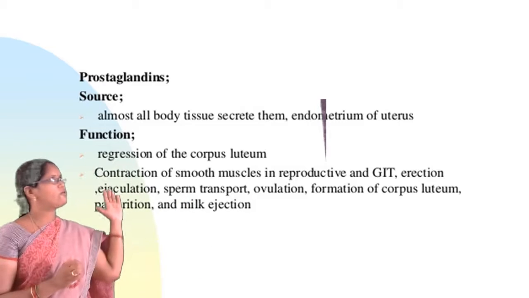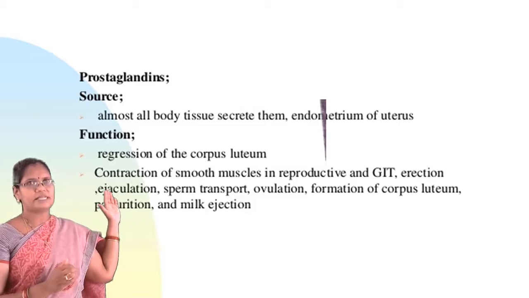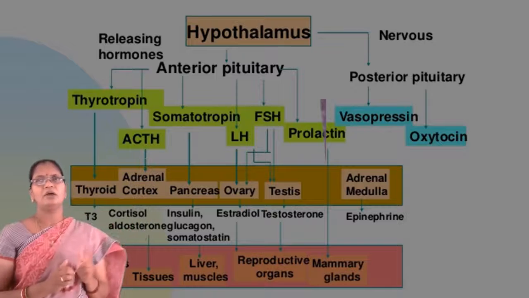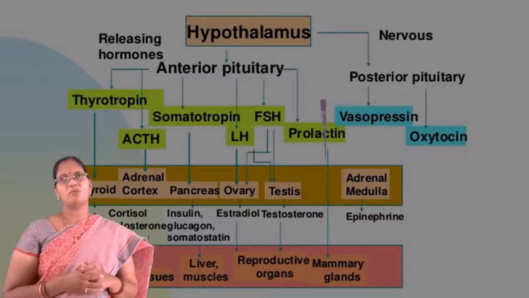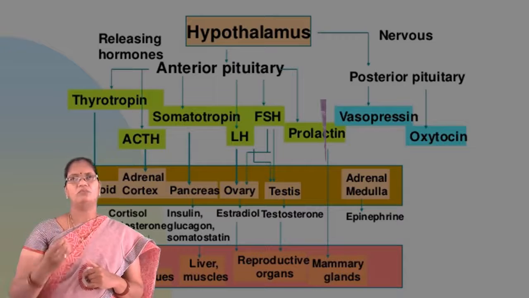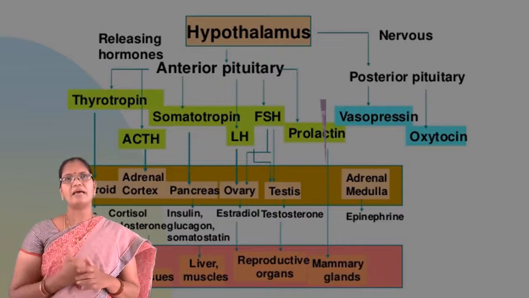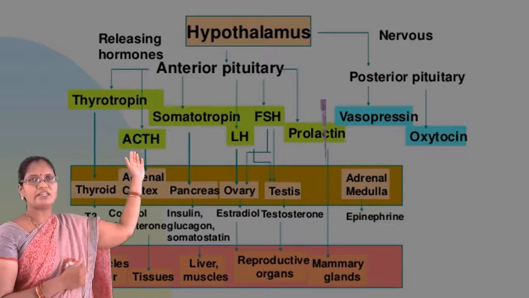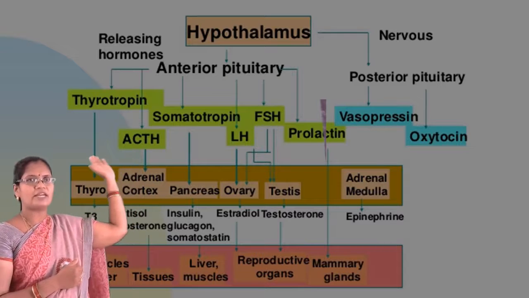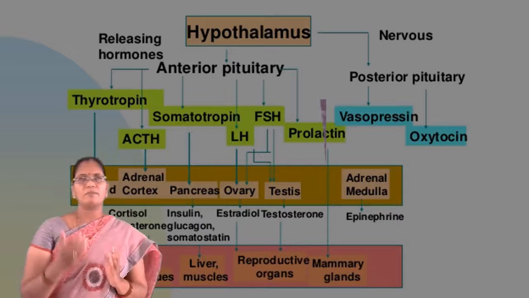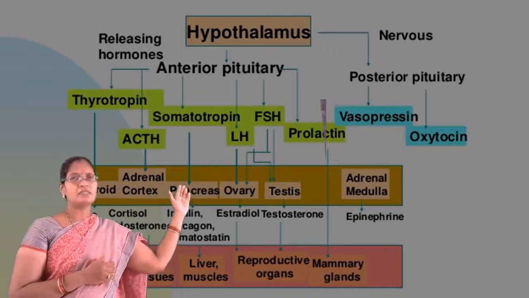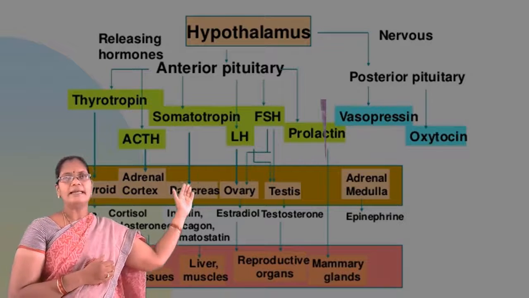So now we will see the overall representation of hormone secretion. Hypothalamus, by nervous stimulation, secretes different hormones. So when a stimulus moves to the hypothalamus, immediately the hypothalamus will secrete different hormones. From the hypothalamus, the message will pass to the anterior pituitary gland, and this anterior pituitary gland will secrete hormones like thyrotropin, adrenocorticotropic hormone, somatotropin, luteinizing hormone, follicle stimulating hormone, and prolactin.